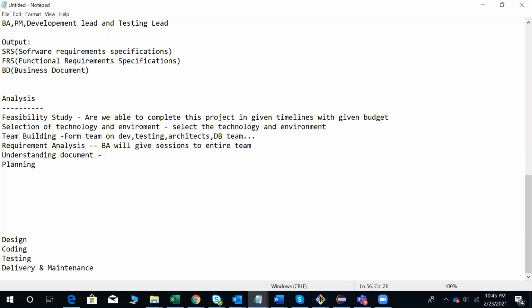So we prepare the understanding document and share it with the client to build confidence in his teams.